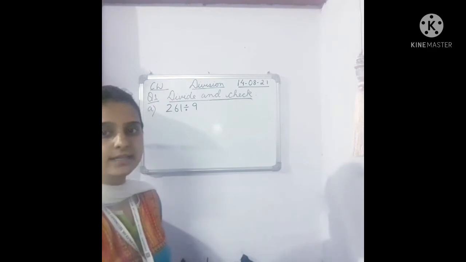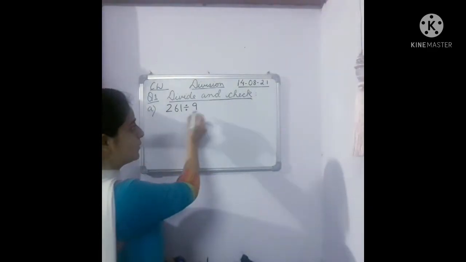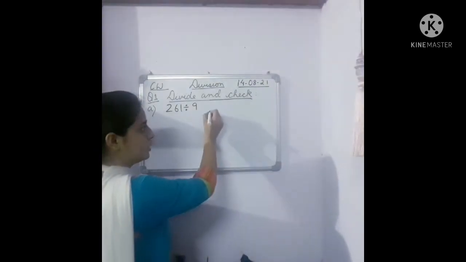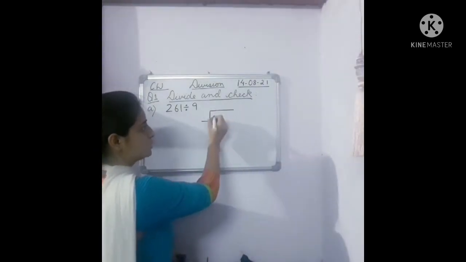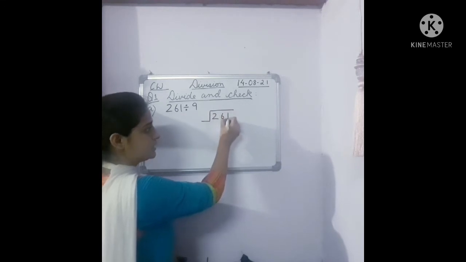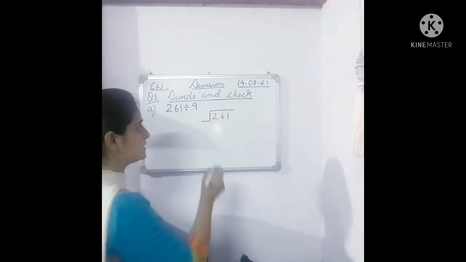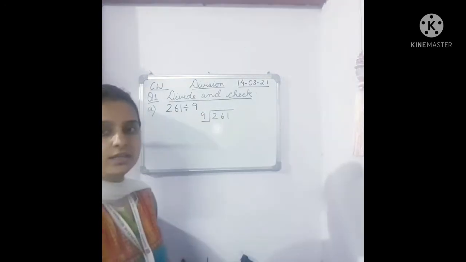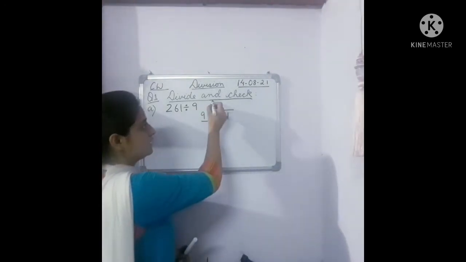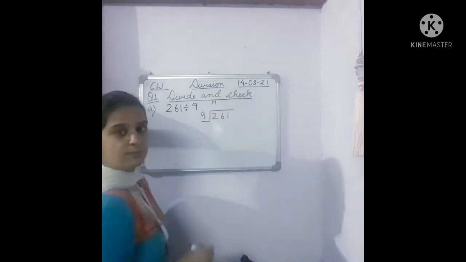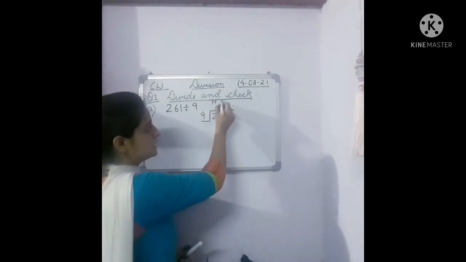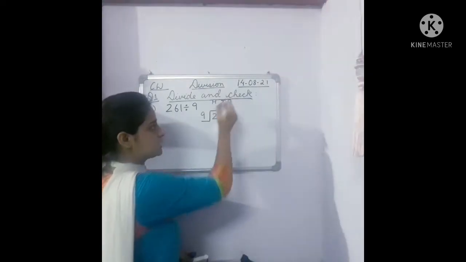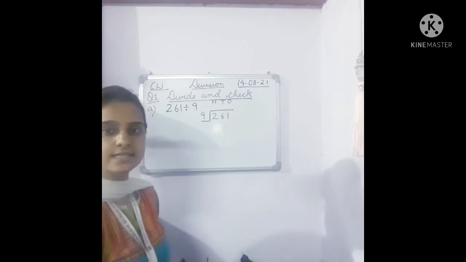261 divided by 9. So here it is three-digit number divided by a single-digit number. So as we have already done, children, you know that 261 is our dividend, which sits inside, and 9 is our divisor. Okay. Now let's see that 2 is in which place? Hundreds place. 6 is in tens place. 1 is in ones place. Okay, till here it is done.